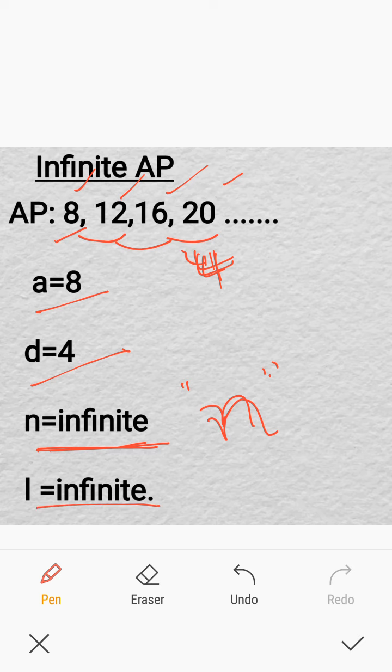And what about L? L is the last term. What is the last term of the AP? That also is infinite. We don't know what is the last term of this AP. It's not possible to find out. Okay.